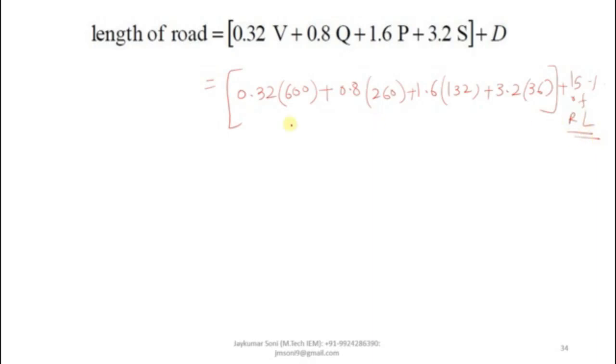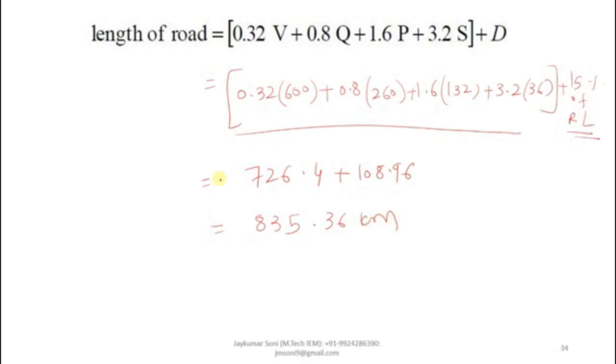RL means road length. You will get this as 726.4 plus 108.96, and the answer will be 835.36 kilometer. Now this is the total unmetal road length, and you have to calculate the additional.